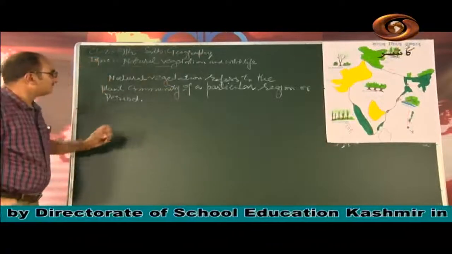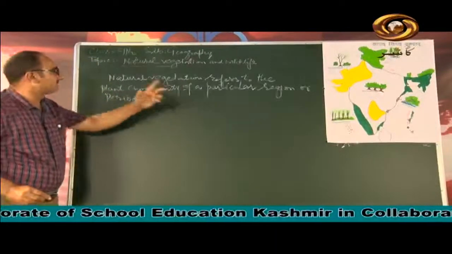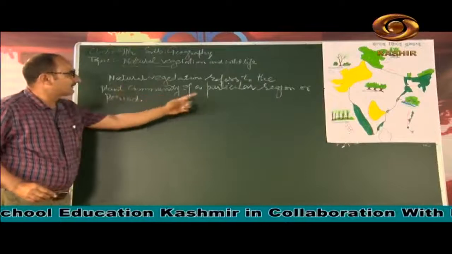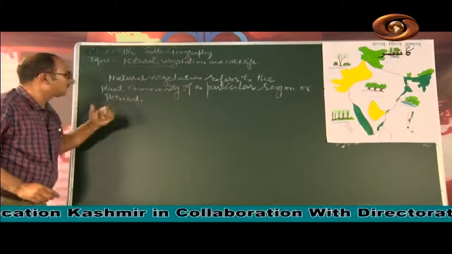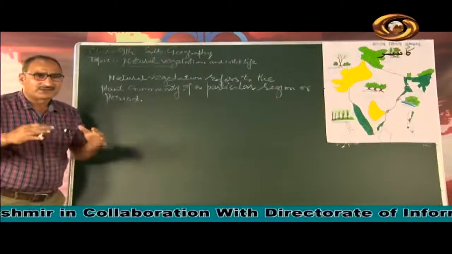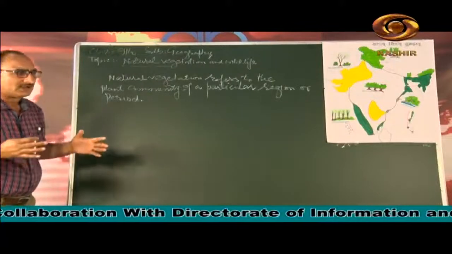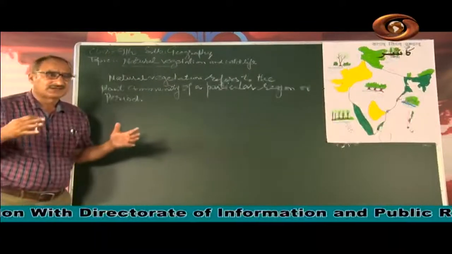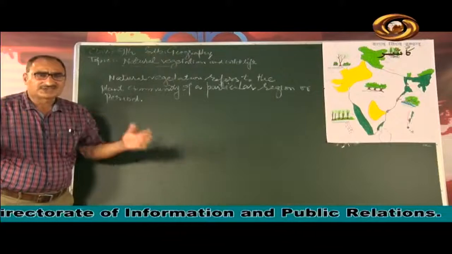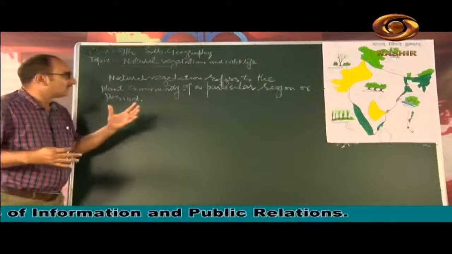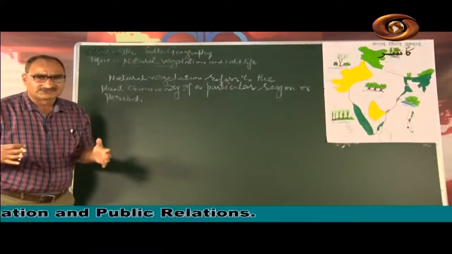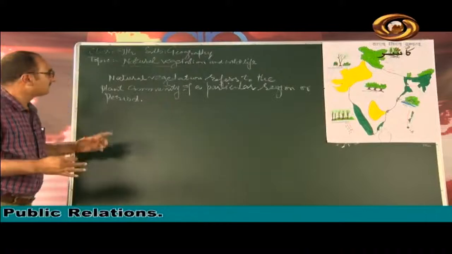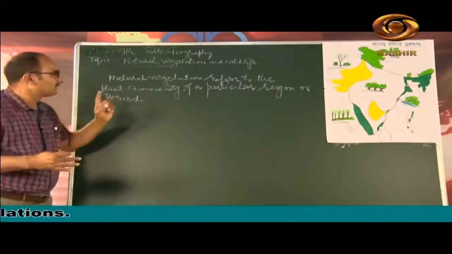My dear students, natural vegetation refers to the plant community of a particular region or a period. We have in our surroundings various plants and vegetation cover, but that is not the natural vegetation.